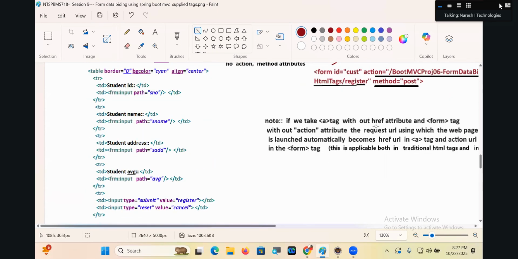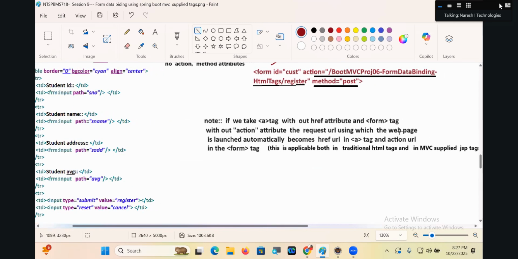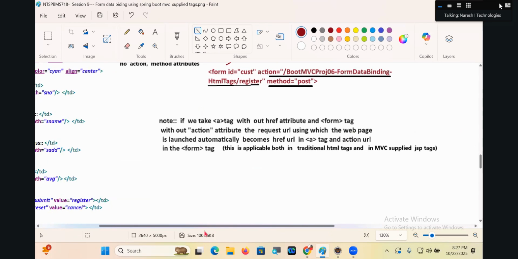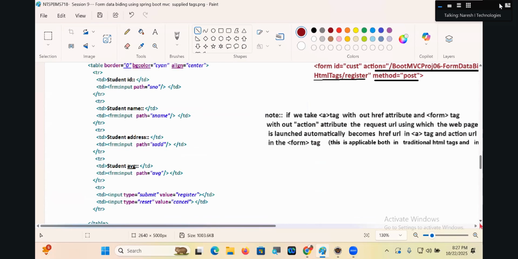If we take an anchor tag without the href attribute, or a form tag without the action attribute, the request URL using which the web page is launched automatically becomes the href URL in the anchor tag and the action URL in the form tag. This is applicable for both traditional HTML tags and MVC supplied tags.